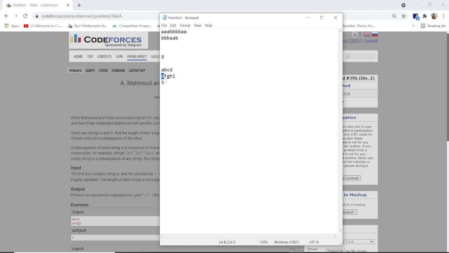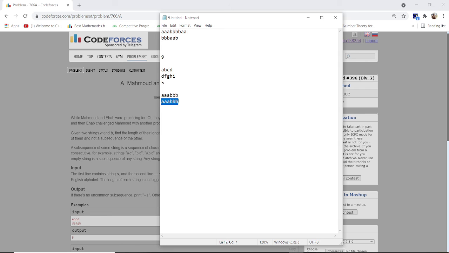So what is my point? My point is, if I find these two strings similar, then I simply print out -1. Why? Because if I take A B A B B B, and if I take A B A B B B, these two strings are similar, and if I take any other substring from these two strings, it appears in the other. What does that mean? If I take A here, this substring is also present here, right? If I take 3b here, this substring is also present here. If I take 2b here, this also appears here. If I take this whole string as a substring, this also appears here.